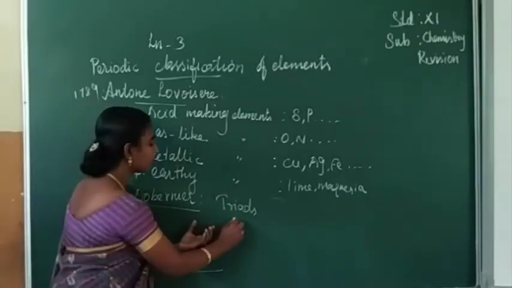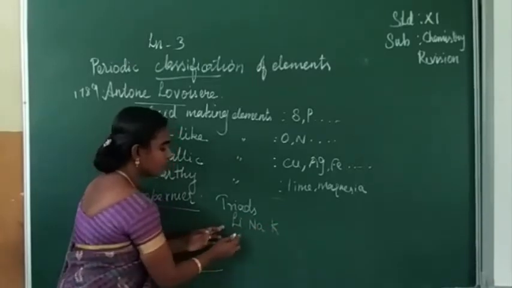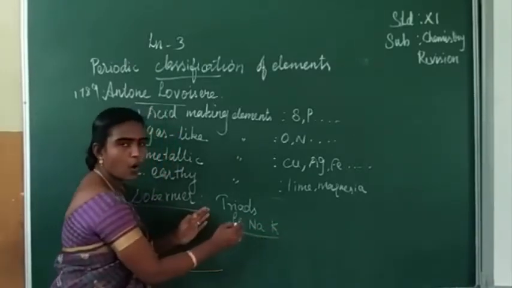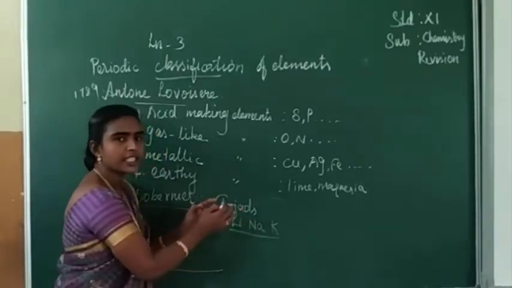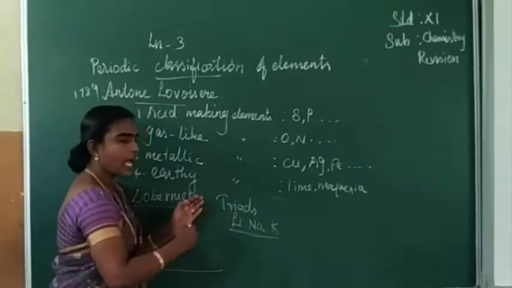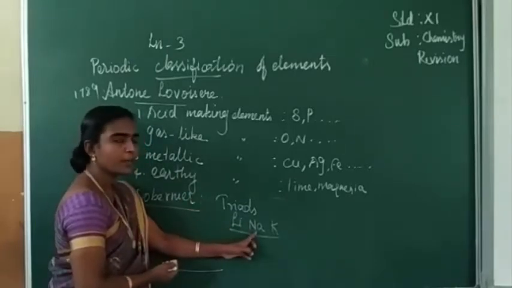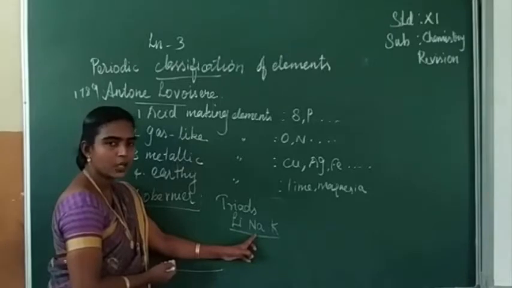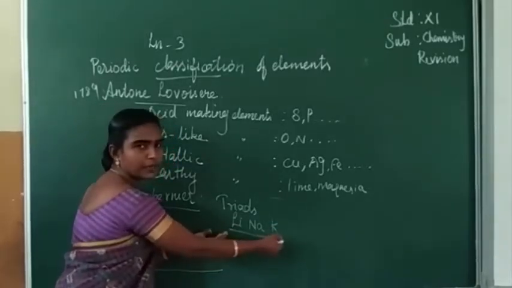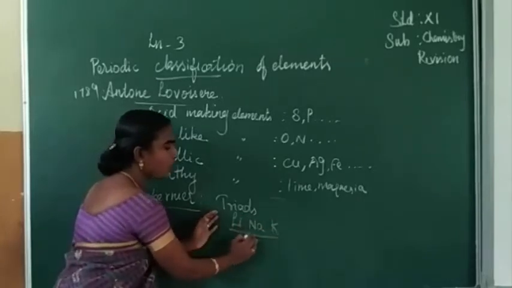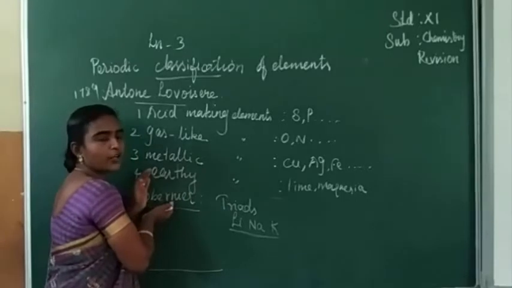For example, lithium, sodium, potassium. These three elements are given as a group. They have the same chemical properties, and the atomic weight of the middle element is equal to the arithmetic mean of the other two elements. So this type of elements are grouped in the form of triads, given by Dobereiner.